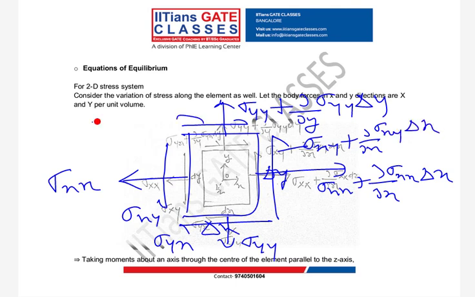This will be sigma yx plus dou by dou y of sigma yx into delta y. Now tell me, is this figure clear?